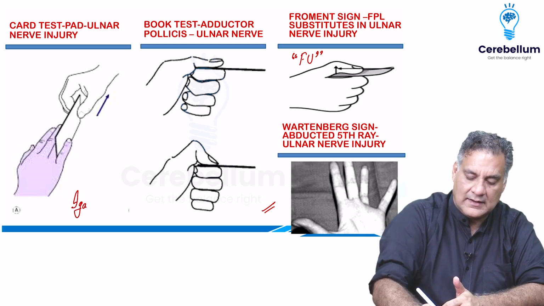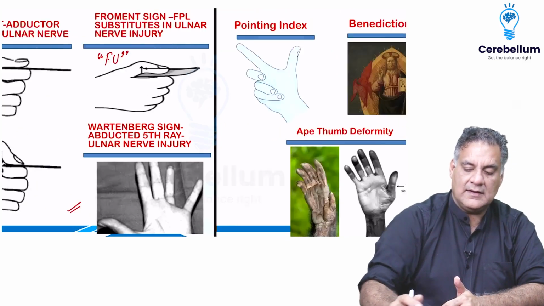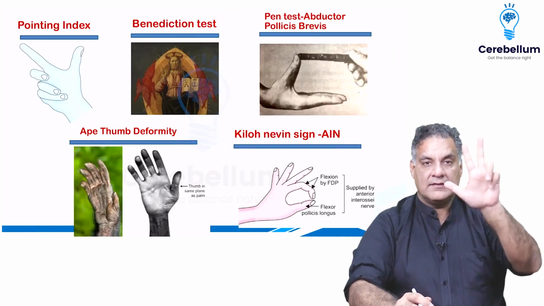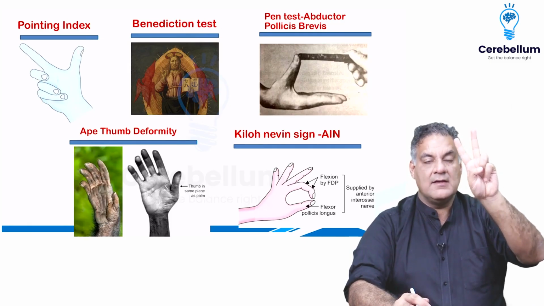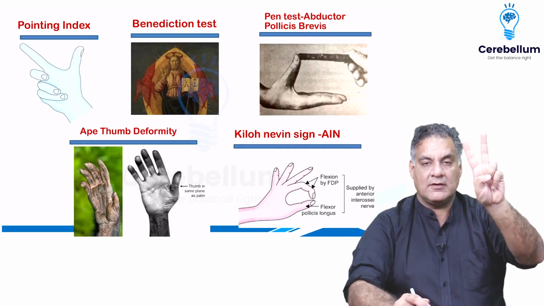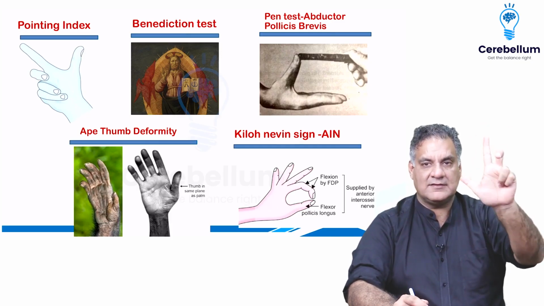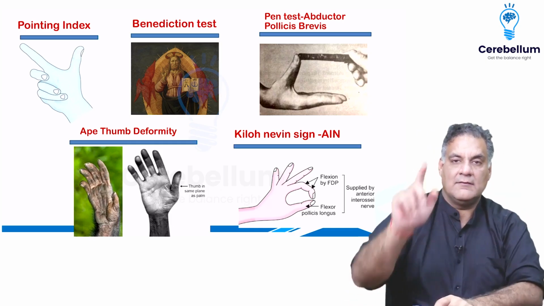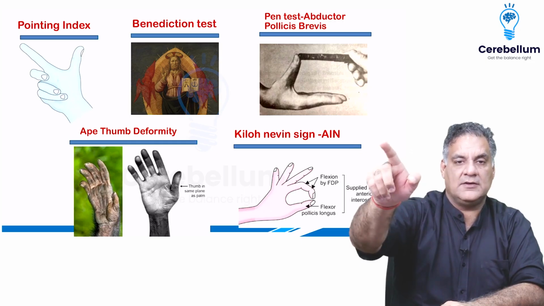So all these are tests for ulnar nerve. Similarly, when I talk about median nerve, the flexors of the first two fingers are supplied by the median nerve because FDP lateral half and all the flexor pollicis longus are supplied by the median nerve. So when you make a fist, these two fingers stand out, called as a pointing index. When a pope speaks to a very big community, that's how he talks. This is called as a benediction attitude.